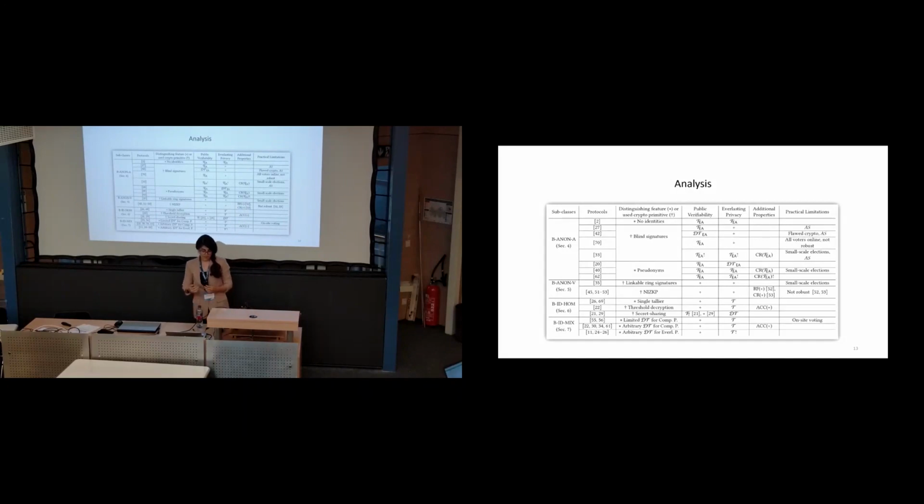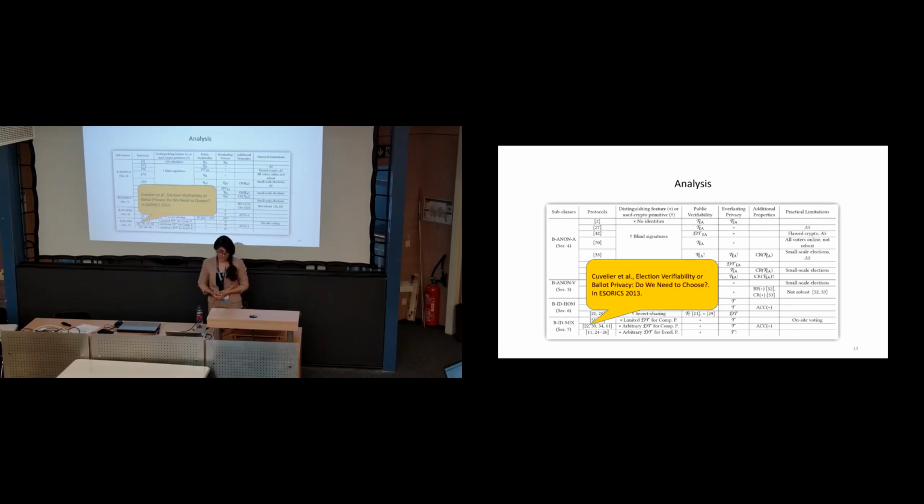The next contribution is our conclusion table. We have all these 25 papers, all these 25 protocols here with their corresponding subgroups. And we also have their distinguishing features. We mentioned that for achieving some properties such as public verifiability, everlasting privacy, or any other additional properties that they aimed for, what is the underlying trust assumption that you can see in these three columns? And lastly, their practical limitations if they exist.